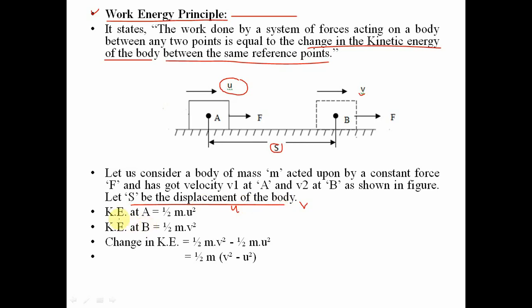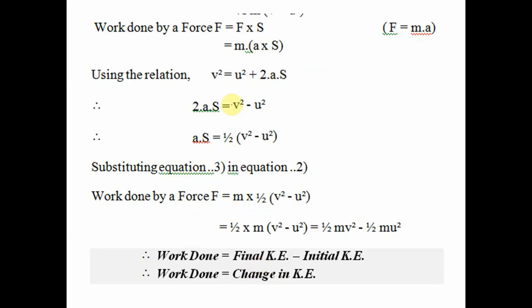So kinetic energy at A is half mu square and kinetic energy at B will be half mv square. So the change in kinetic energy will be half mv square minus half mu square. This m will be common, so the change in kinetic energy will be this formula. Now we know that work done is equal to force into S. According to Newton's second law, force is ma, so it will be ma into S.